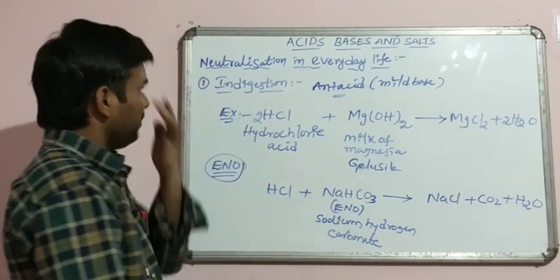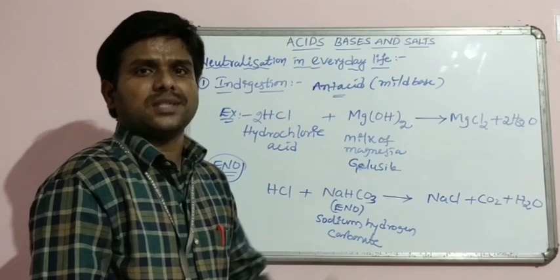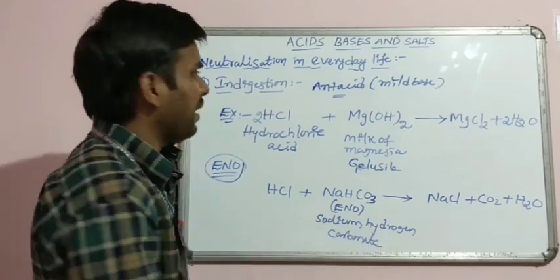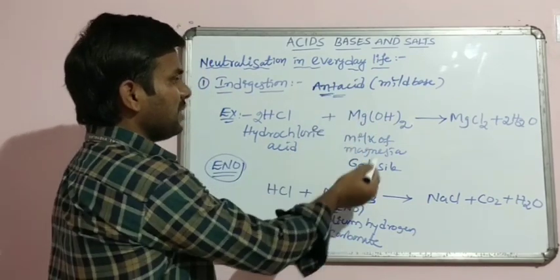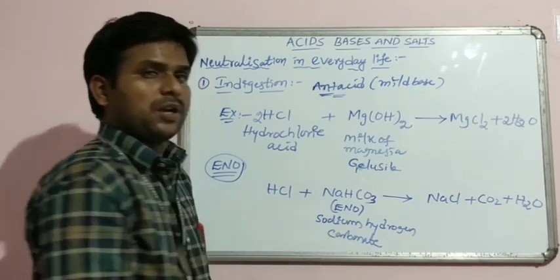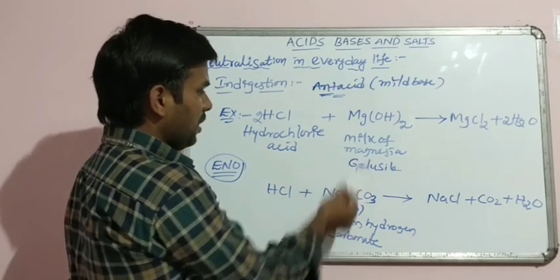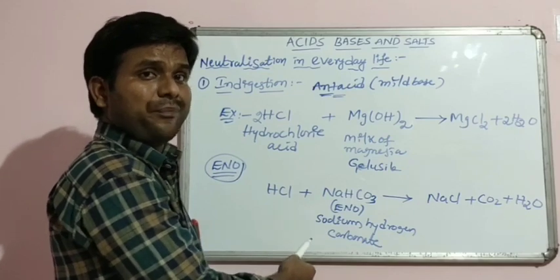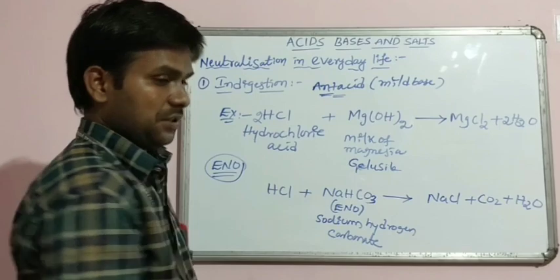Once again, listen. The excess acid in our stomach causes indigestion. That indigestion is neutralized by mild bases, that is antacids. Antacids like milk of magnesia and sodium hydrogen carbonate solutions are used. Milk of magnesia and ENO, these substances neutralize the excess acid in our stomach. This is the indigestion process.